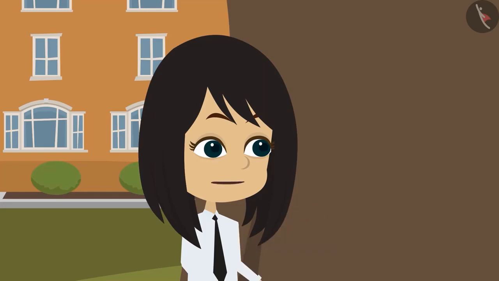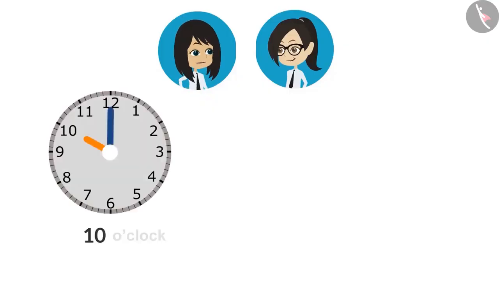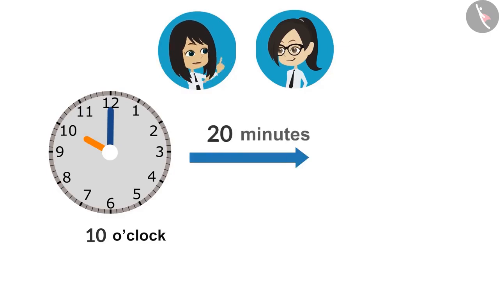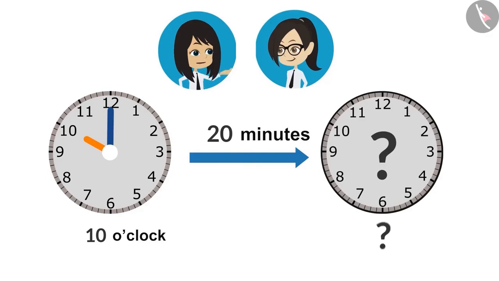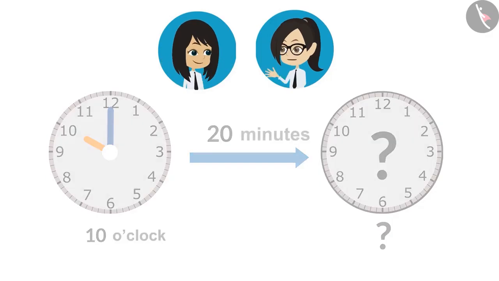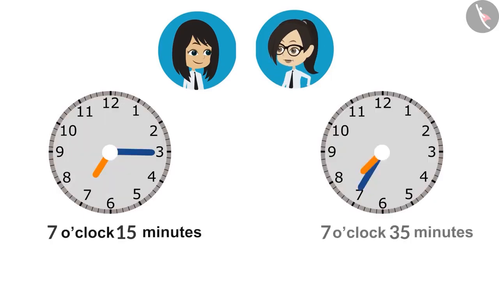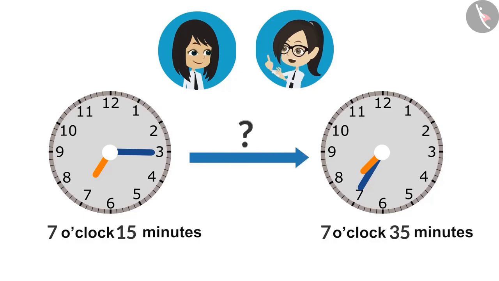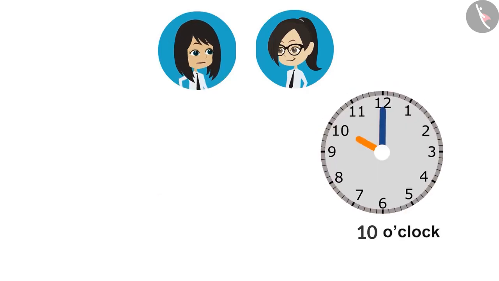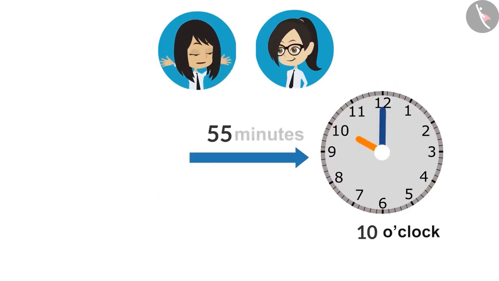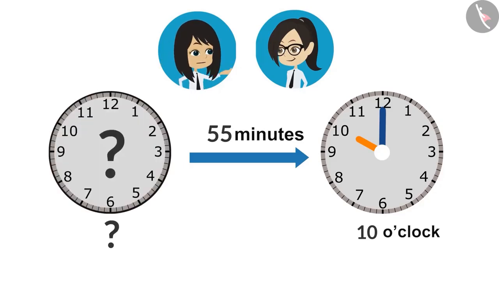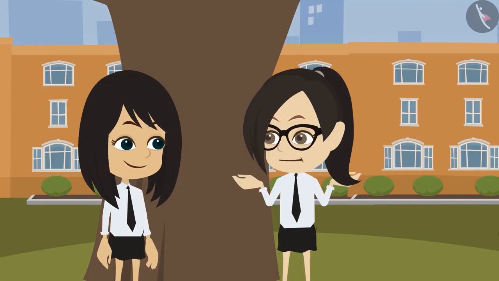Last time we learned 3 things. First, if the start time of a task is known and how much time it will take to complete the task, we can tell the end time of the task. Second, if the start time and end time of a task is known, then we can tell how much time it will take to complete the task. And third, if the end time and how much time it will take to complete the task is known, then we can tell what was its start time. So let's ask questions related to these 3 points.